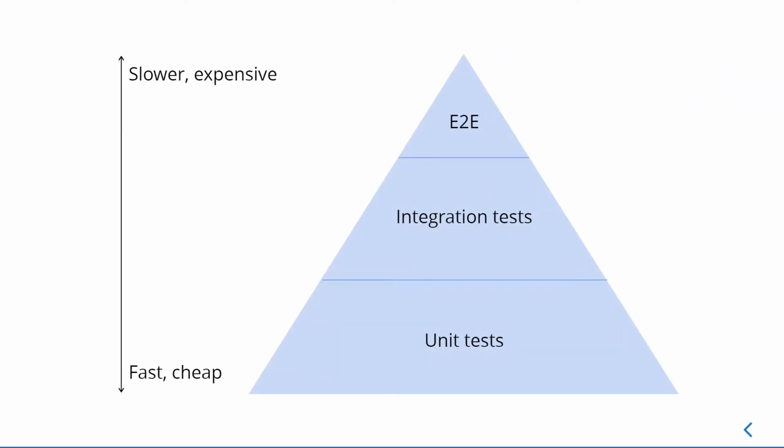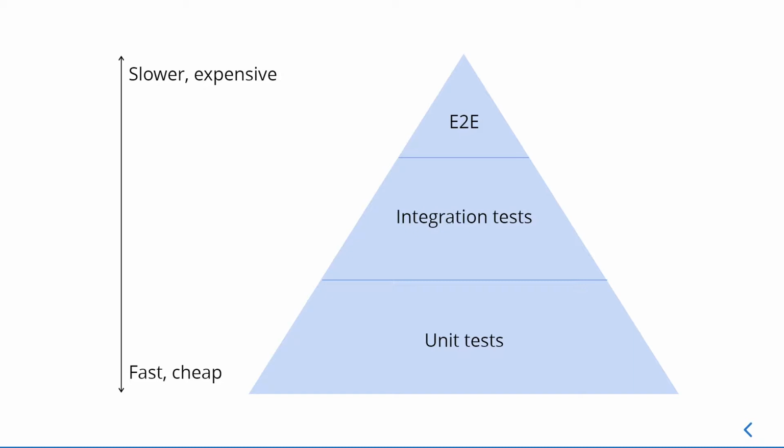This is a very popular picture that you usually find on the internet about types of testing. When we see the pyramid, it's called the test pyramid. You can find a lot of articles about this picture, and basically it's a reality. It means that you write a lot of unit tests because they're fast and cheap, and you write fewer in the middle part, which is a medium amount of the tests in the project.